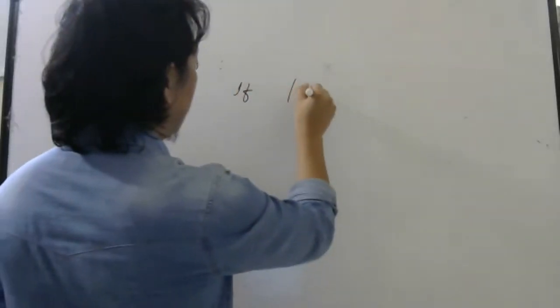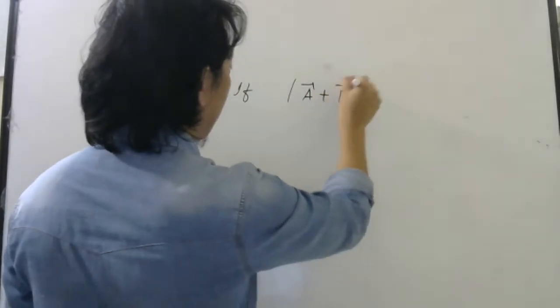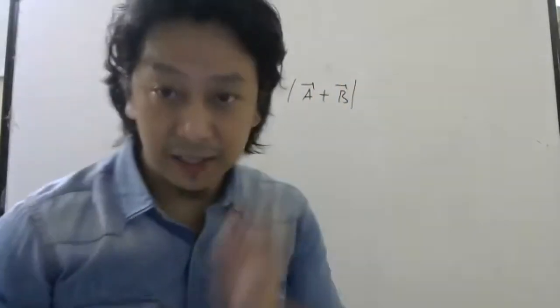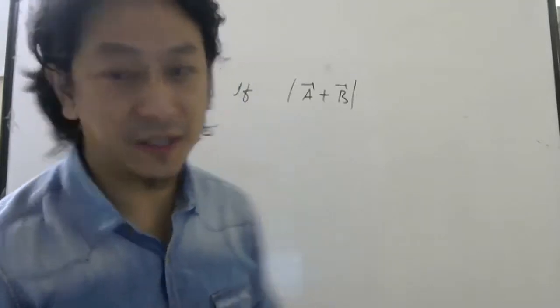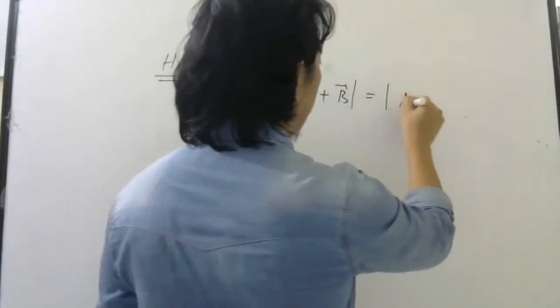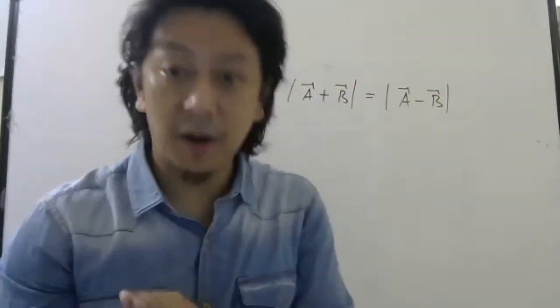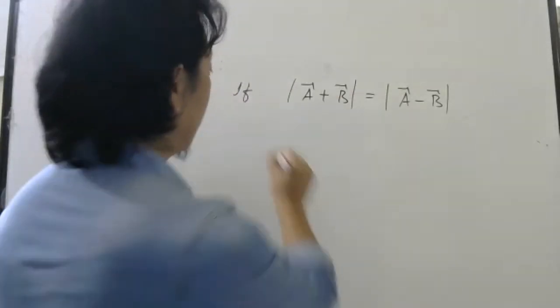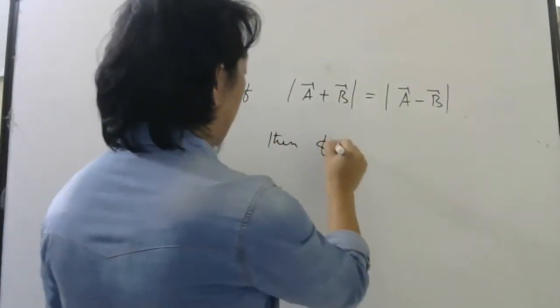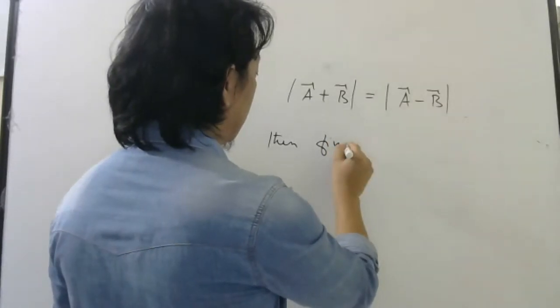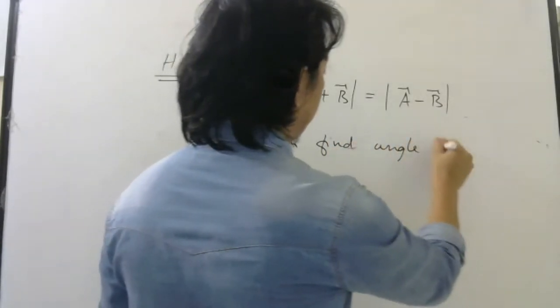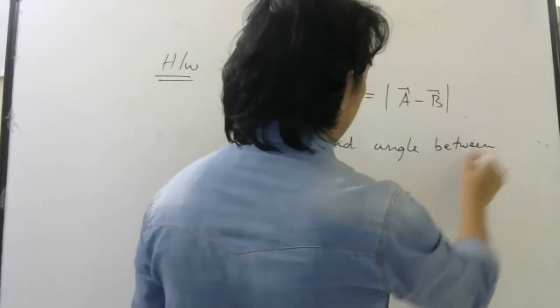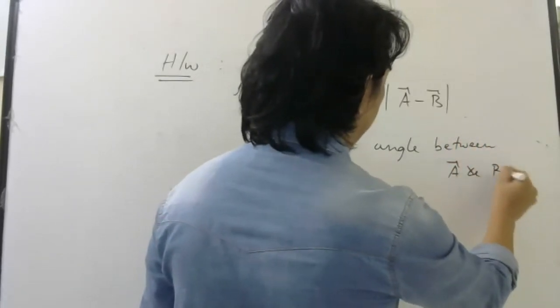One extra question, all of you try. This is for your homework, because I will start a new topic now. Homework question you see here. If the modulus of A bar plus B bar, that is, the magnitude of the sum of two vectors, is equal to the magnitude of the difference of two vectors, then find the angle between A bar and B bar.